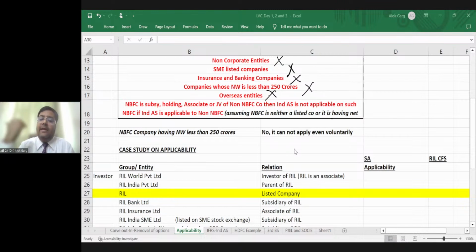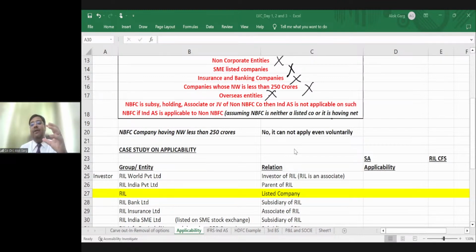And as you have rightly said, since we were already following accounting standards and we are one of the largest countries in the world, and in terms of GDP we are the 5th largest country in the world, we have not implemented Ind AS in one go.